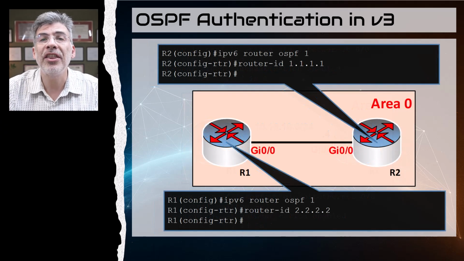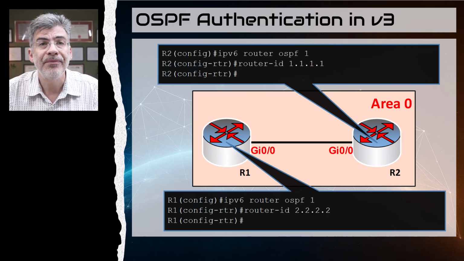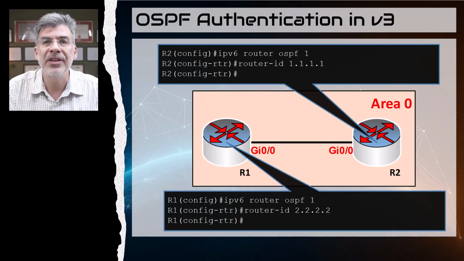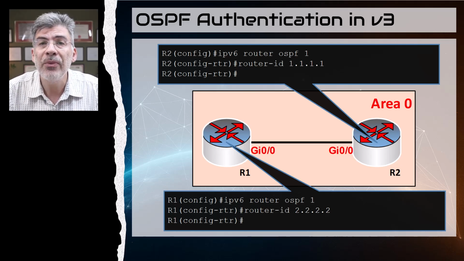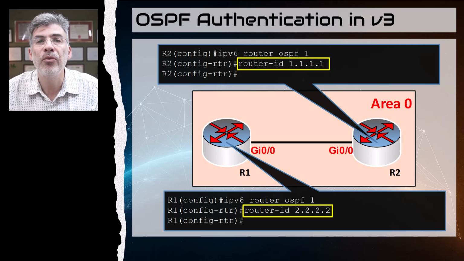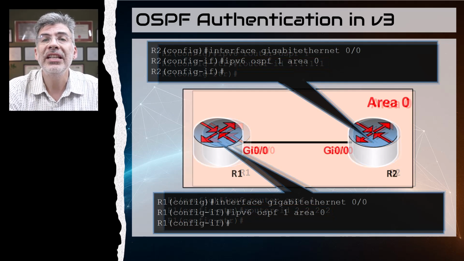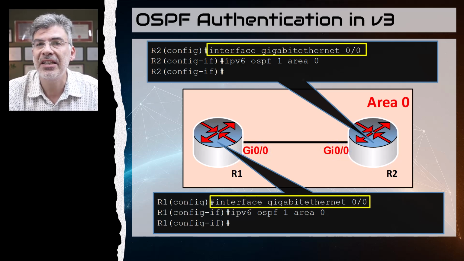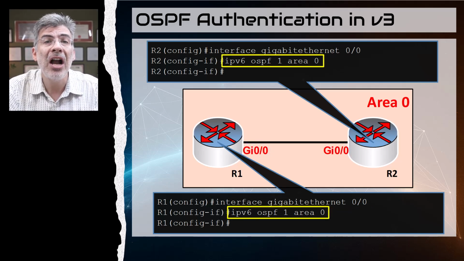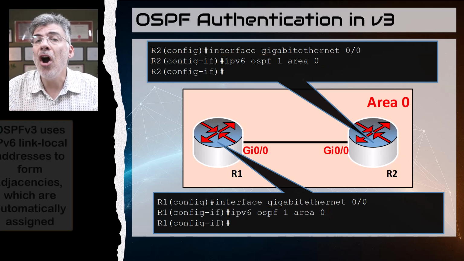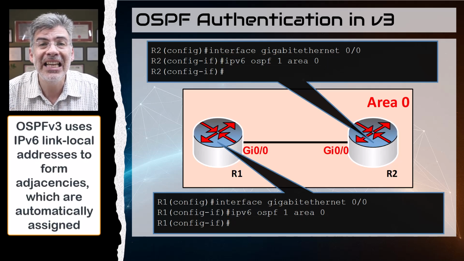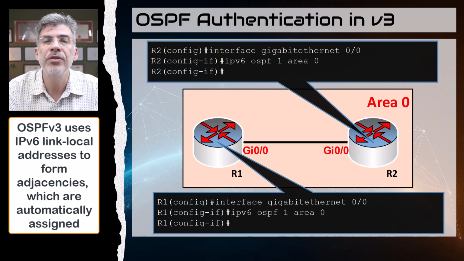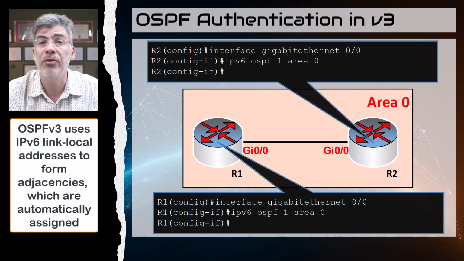Now let's take a look at authentication in OSPF version 3. I won't go into the details of how to configure version 3, I've done that in a previous video. I'll just say first that we have to explicitly configure a router ID in each router as I have done here. Next, we go into the interfaces themselves and configure OSPF version 3 for IPv6. Remember, we don't have to configure IPv6 addresses here. The automatically assigned IPv6 link local addresses are being used for the creation of the OSPF version 3 adjacency.